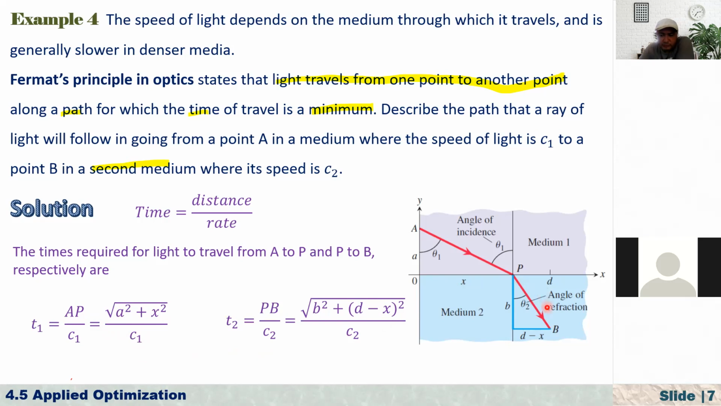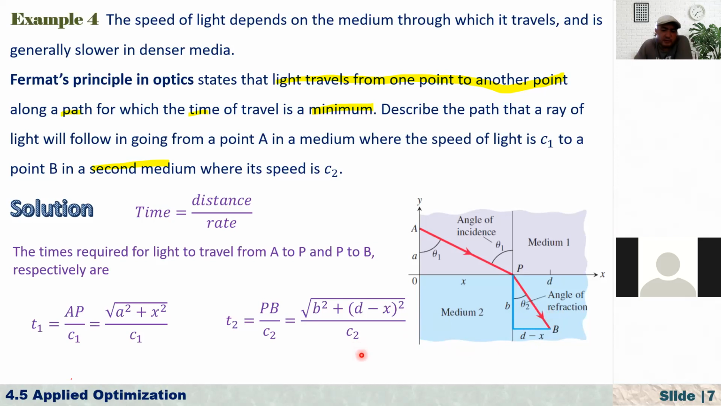And how about for medium 2? Again, the distance traveled by the light is PB, because it's traveling from P to B. And again, using the Pythagorean theorem, what is PB? PB is the square root of B squared plus (D minus X) squared, because the distance is D, and the distance from the origin of the coordinate axis to P is X. So here we have the square root of B squared plus (D minus X) squared over the speed, and the speed of the light in the second medium is C2.